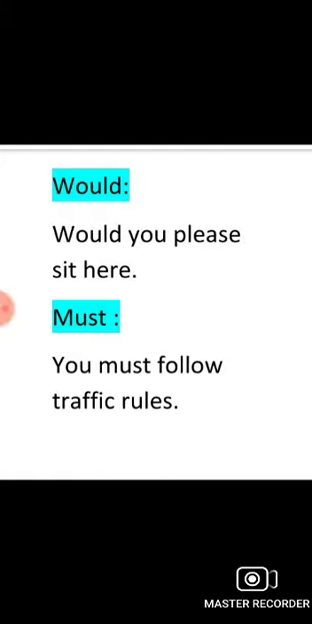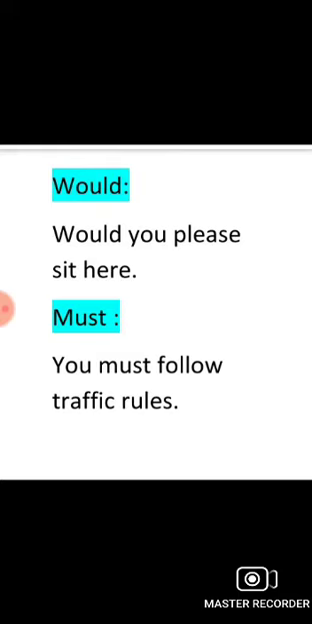Okay, would you please sit here? Would is also a modal verb, and you use it in the situation in which you want to convey your message, or you want to request the next person in a very polite way. So this is a very polite way to say please do this thing or that thing. So would you please sit here? This is also for taking permission.